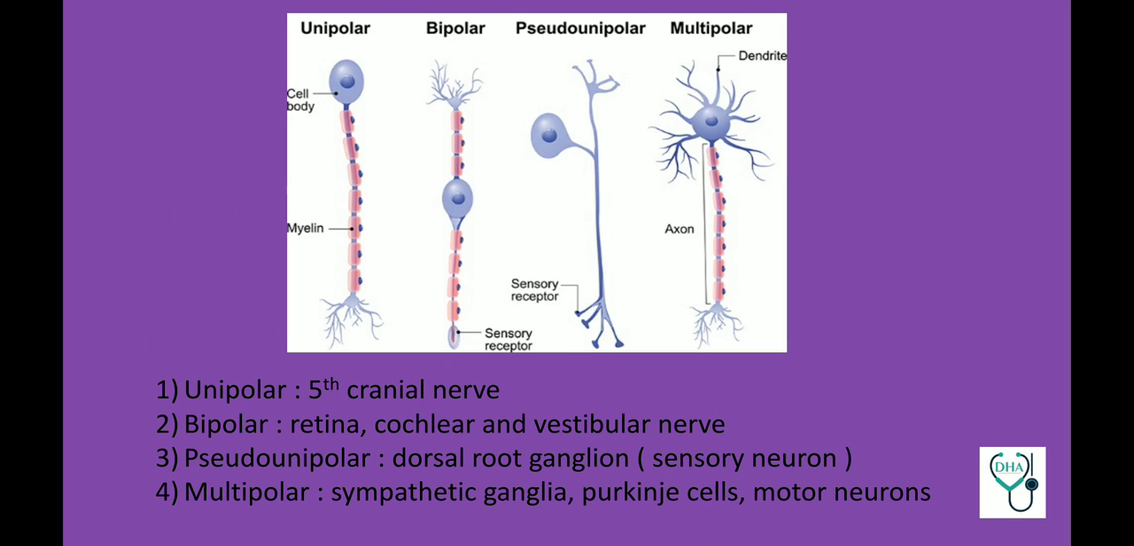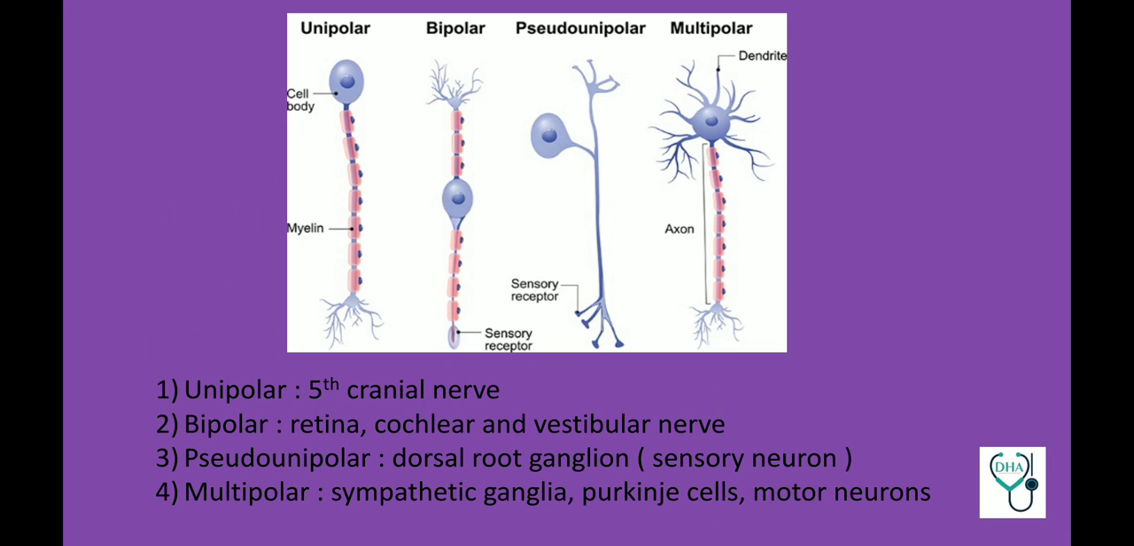This is an image-based question about the types of neurons. Any one of the 4 could be given and you could be asked to identify the type of neuron. Also, questions can be asked about where all the different types of neurons are found. Unipolar neurons are found in the 5th cranial nerve, bipolar in retina, and the 8th cranial nerve, which is vestibulocochlear nerve.